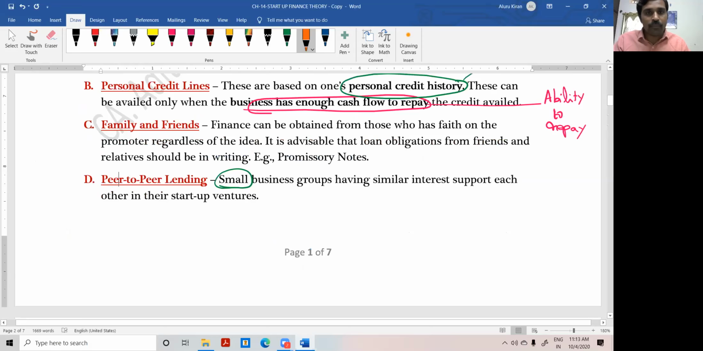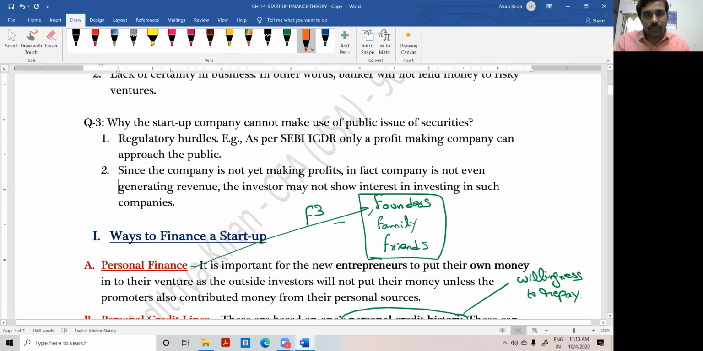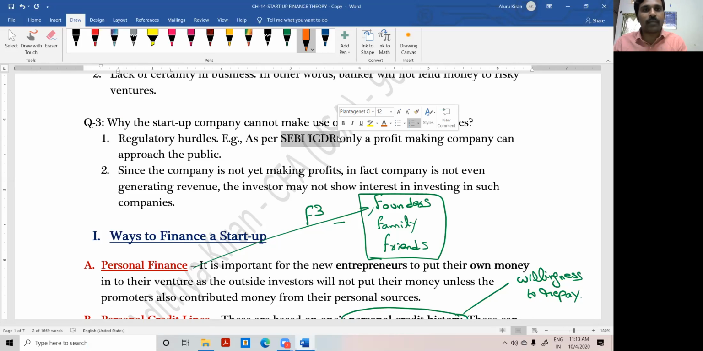MBA people may not be aware of these provisions. A technical guy, an engineering guy may not be aware of these provisions. But being a CA, you are aware of them. If they come out with one proposal, you can say, boss, this proposal is good financially, but legally it is not perfect.